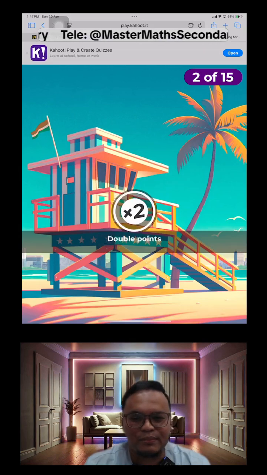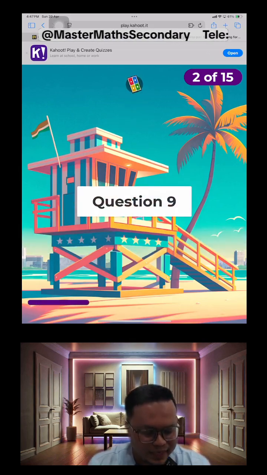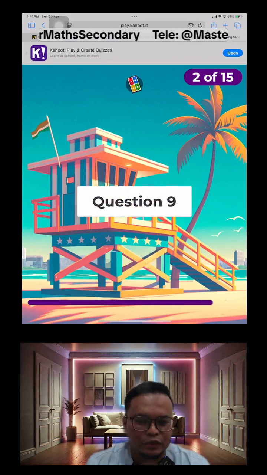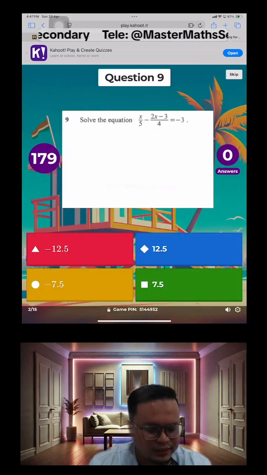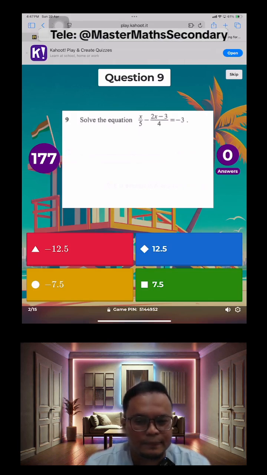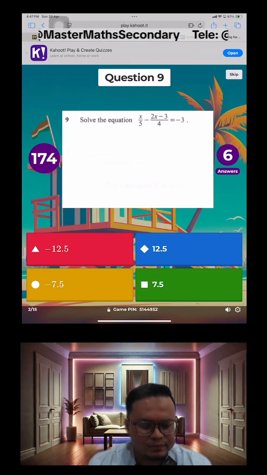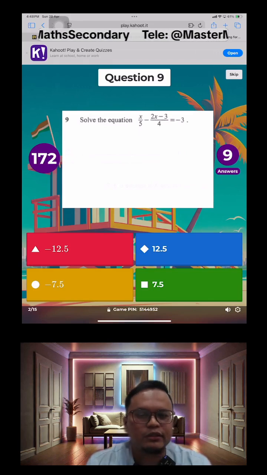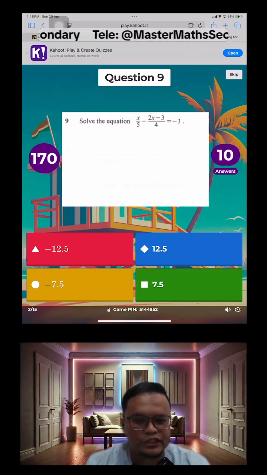Okay, first question number 1. Okay, this is actually question number 9. And yeah, it's a 3-mark question in O-level exams. Okay, we're supposed to solve this equation here. So this is an equation involving algebraic fractions.